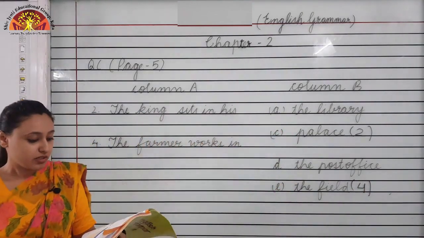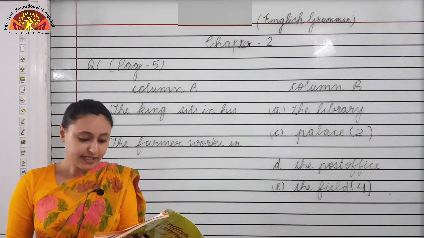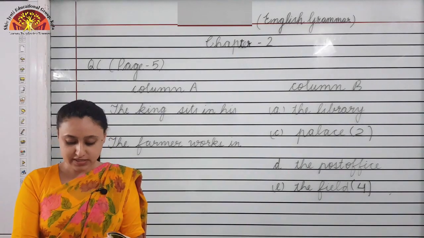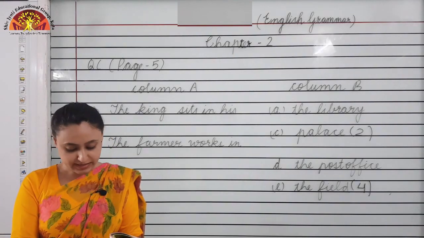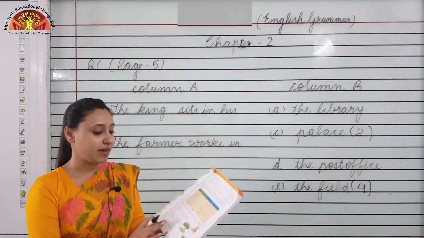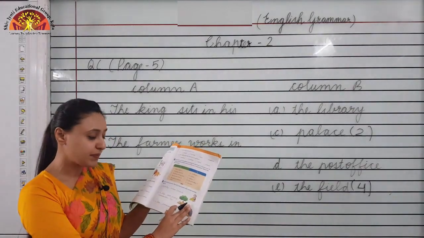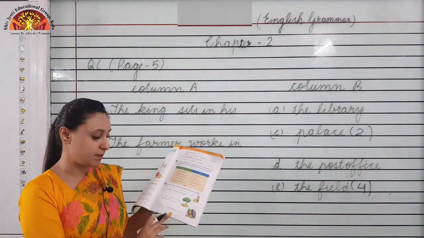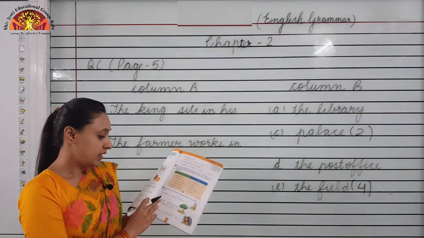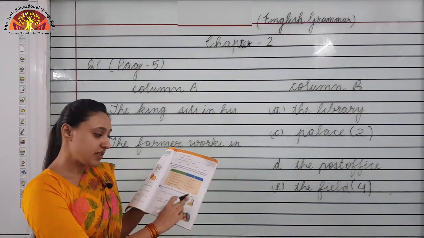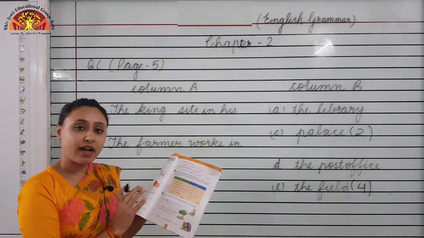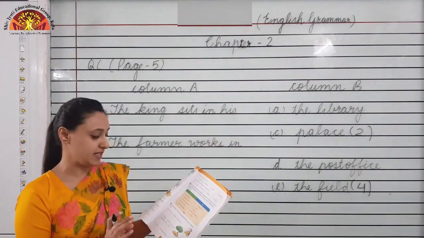Now we will do question D. Look at the pictures, then fill in the blanks with correct naming words. So pictures are given to you. It is on this same page, beta, page number 5. Naming words are given to you and you have to write them in the correct places.